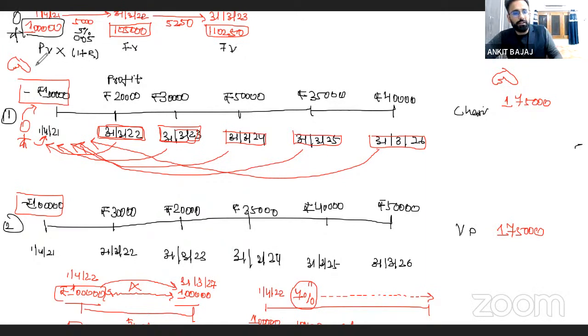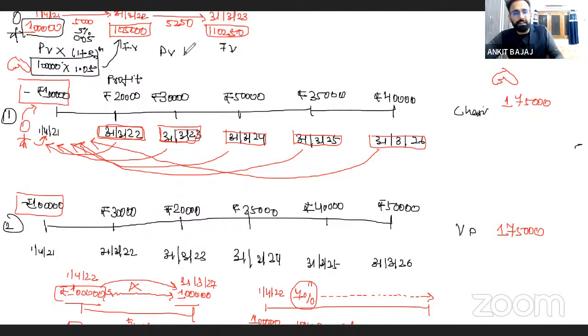So here, what is the present value? Present value is 1 lakh into 1 plus rate, which is 0.05, so it will be 1.05. What value will you get if you multiply these values here? You will get this value. If you want to find out next year's value, right now you are standing on 1st April 2021. You have to use the same formula, but you are forecasting a value 2 years later, so here you have to apply n. Here n is going to be 1 only because we are calculating it for 1 year.